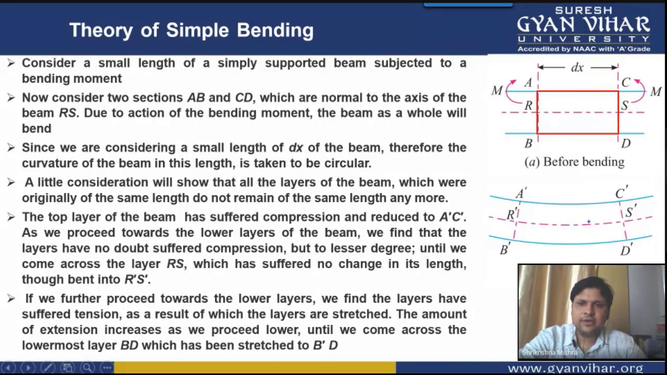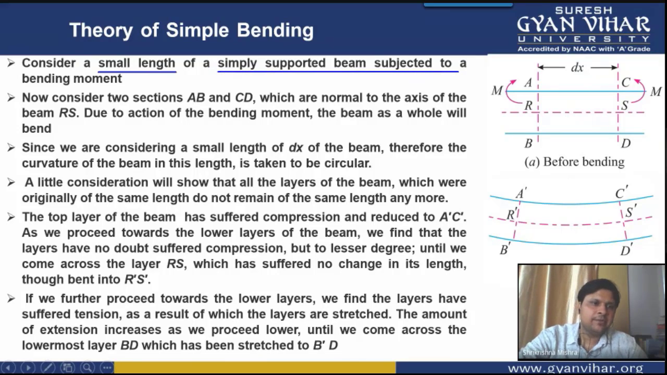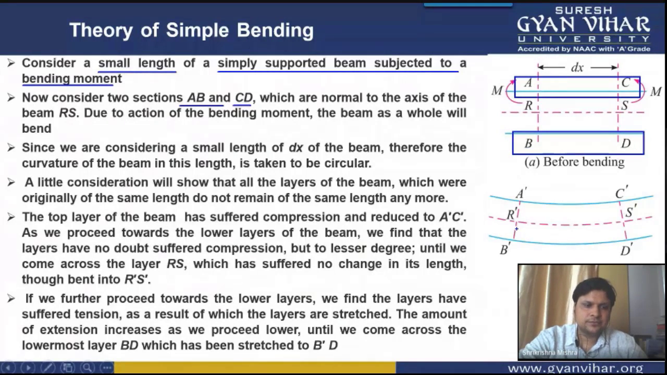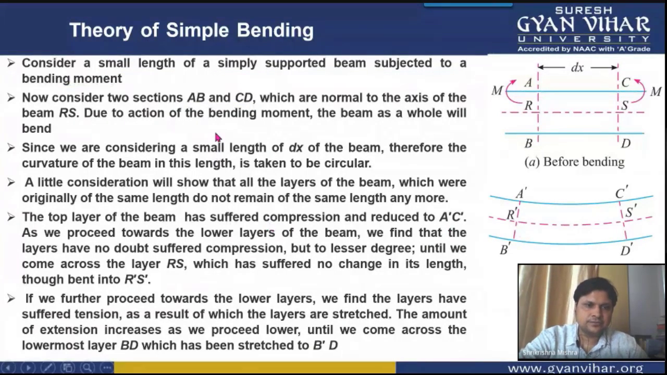What conclusions can be taken out from this diagram? See, we have considered a small length of the simply supported beam, which is subjected to bending moment. This is understood. Now we have considered the sections AC and BD of this beam. Due to the action of bending moment, the beam as a whole will bend.